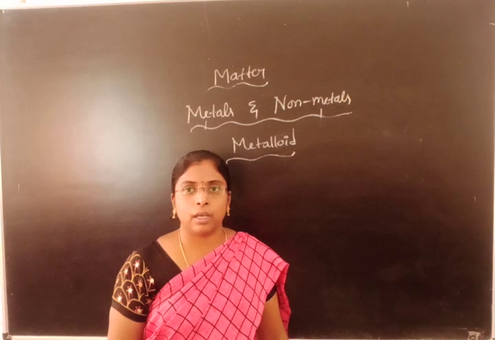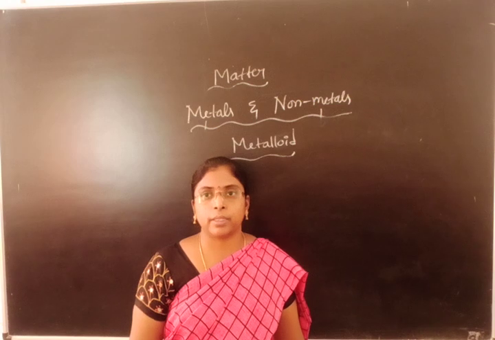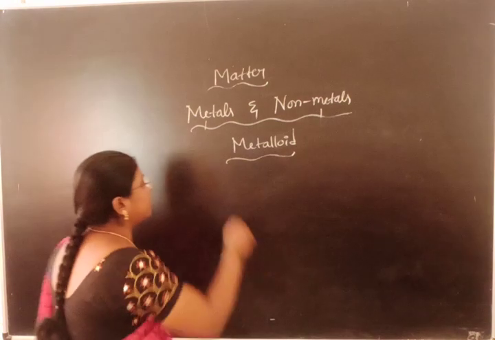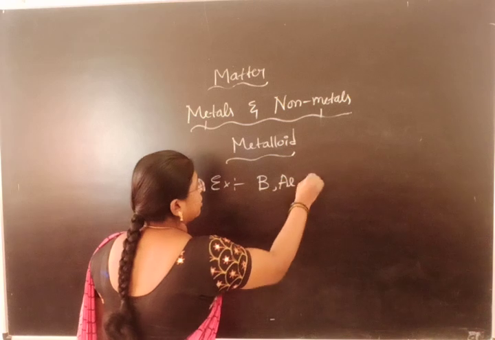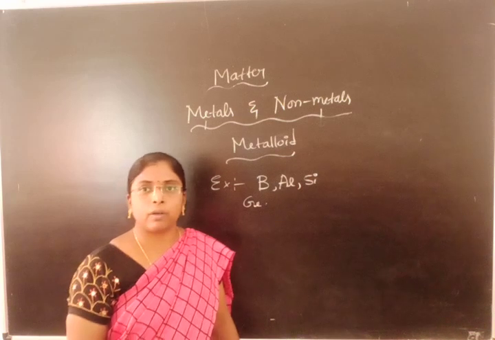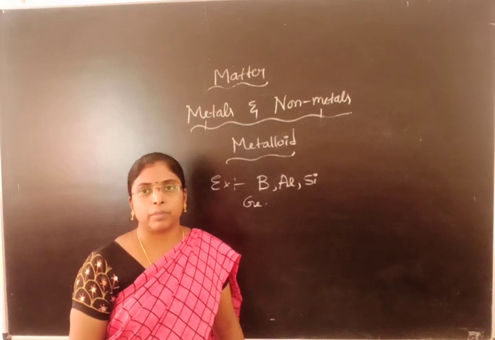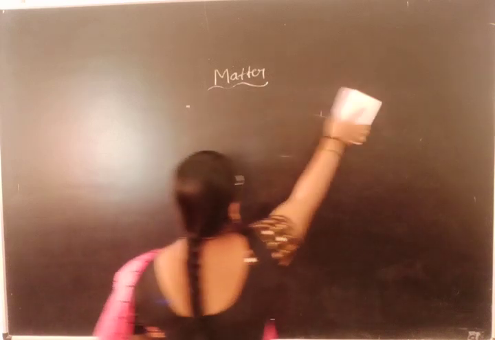In nature, up to now, we have found 8 metalloids and we have placed those 8 metalloids in the periodic table. What are these metalloids? Examples are boron, aluminium, silicon, germanium. These are the metalloids which are having the properties of both metals as well as non-metals. After these metalloids, next comes here the occurrence of metals.